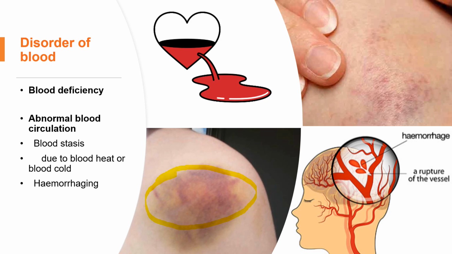Apart from blood stasis, the cause of the hemorrhage is not only that. There are other causes that can cause hemorrhage. So what are the causes of hemorrhage? The first, blood heat can cause hemorrhage. In this situation, why can blood heat cause hemorrhage?